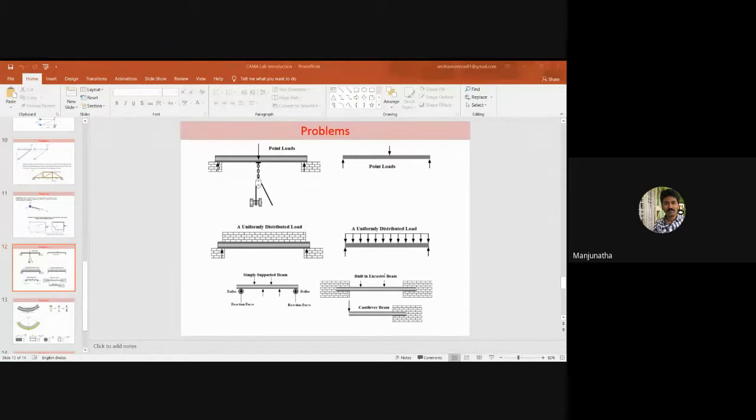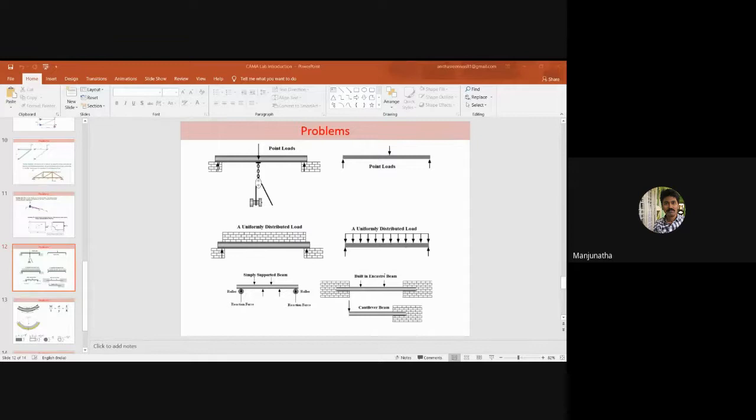Okay, I have clarified this concept in the previous class, whether you remember or not. I posed a question for you: what is the difference between the bar element and the beam element? In a bar element, the load will be applied axially, in the axial direction, whereas in beams, the load will be applied in a vertical direction, perpendicular to the axis of the beam, so the load is considered a transverse load. That is why it has been named beam.